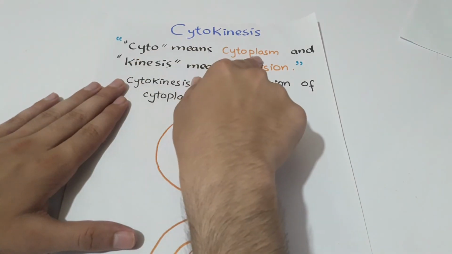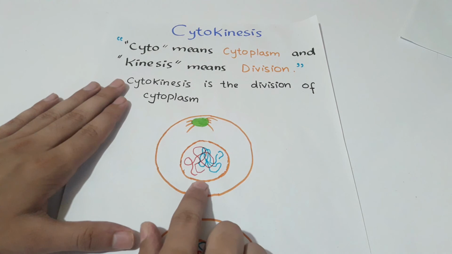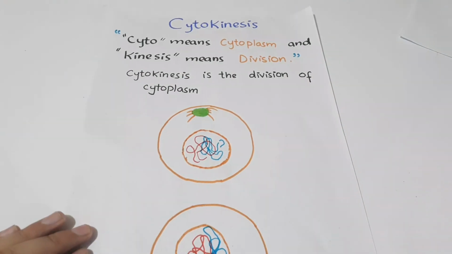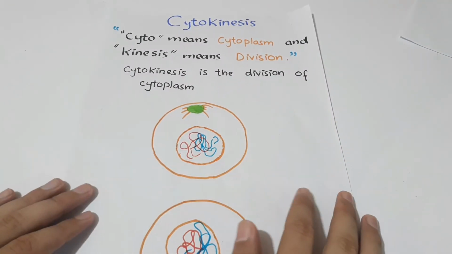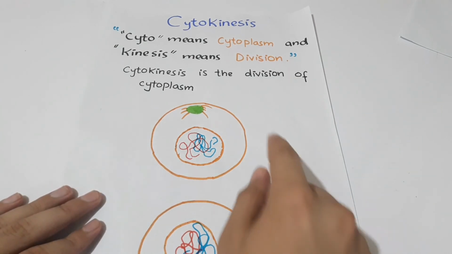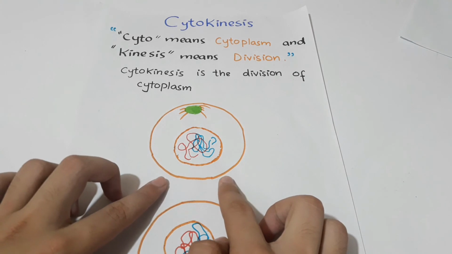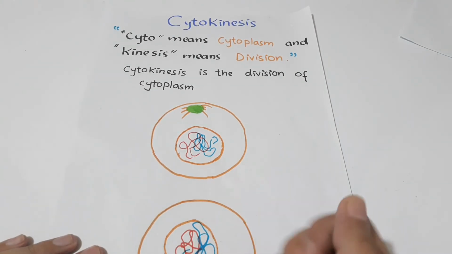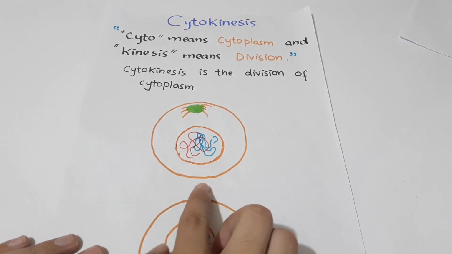Cyto means cytoplasm and kinesis means division. After the nucleus division, the cytoplasm also divides, which is called cytokinesis. Cytokinesis in plants is a little bit different from cytokinesis in animals. In animals, the cleavage appears between the cytoplasm of two nuclei. The cell membrane begins to move inward in telophase and deepens and finally produces two identical cells.